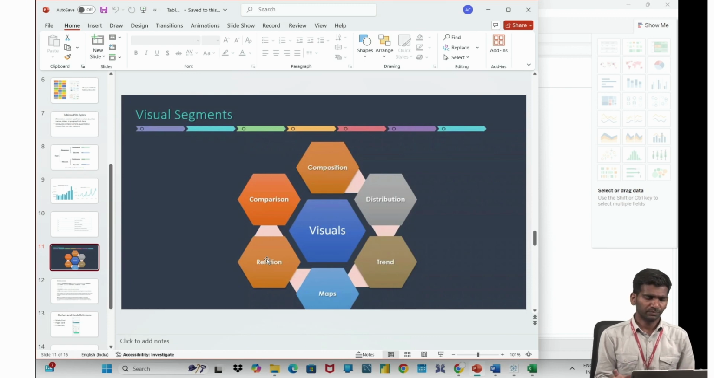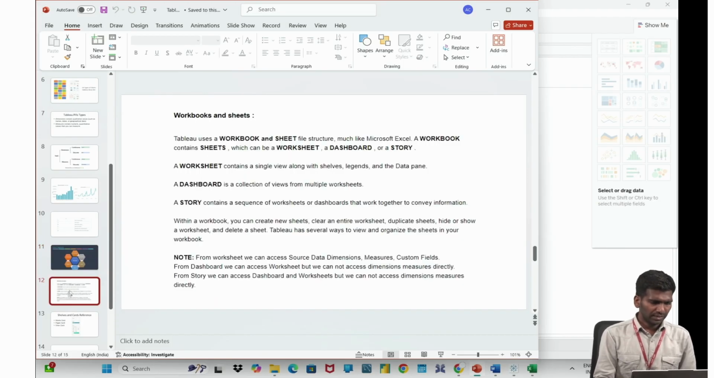Okay, after plotting, we can show some relationships also. So we can visualize the data in the maps. So we can observe the trend patterns also. After plotting in Tableau, we can identify the trend patterns, when it is increasing, when it is decreasing, and all those things can be seen after plotting them. So we can see the distribution of the data also, and composition of the data. Next comes the workbooks and sheets.